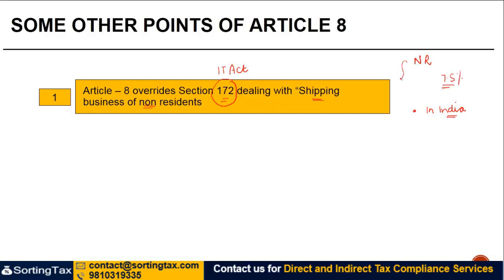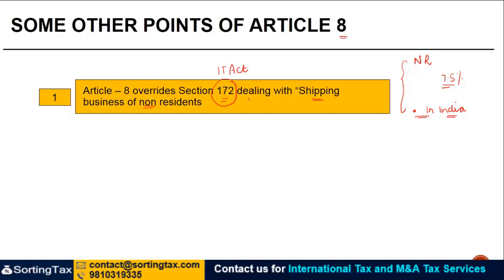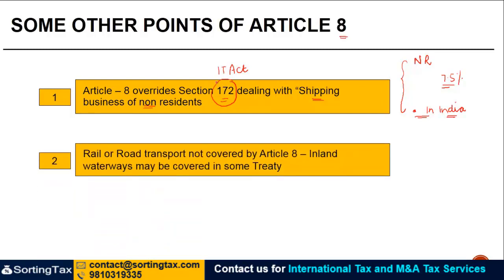Now, obviously, there are different conditions which are attached to this, right? But when we talk about Article 8, since that also deals with the business of profits of a shipping company, right? And the general rule is the treaty provision overrides the Income Tax Act, right? Therefore, Article 8 overrides Section 172, which deals with shipping business of a non-resident.